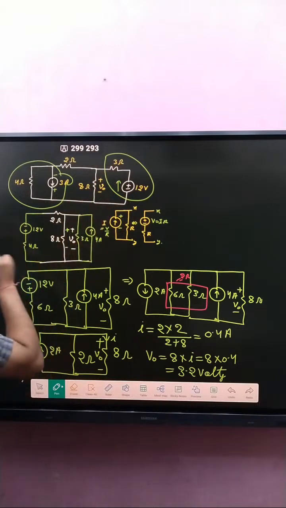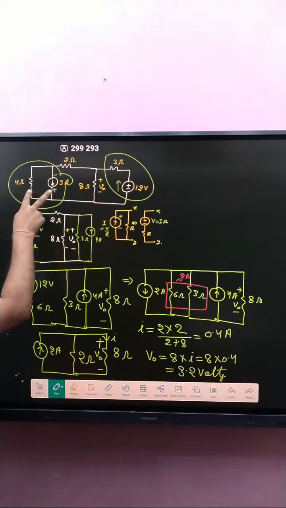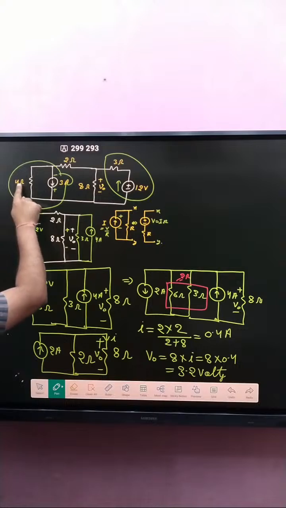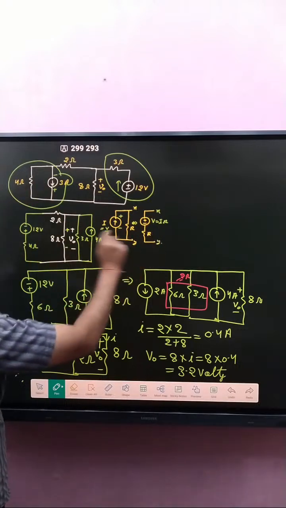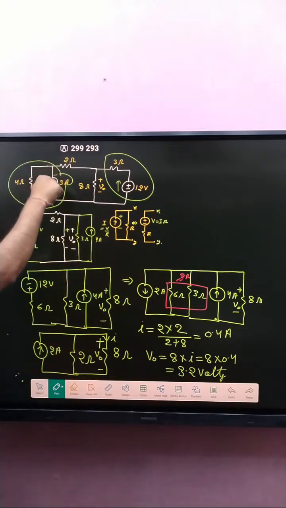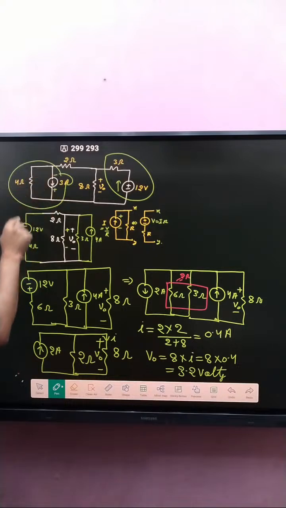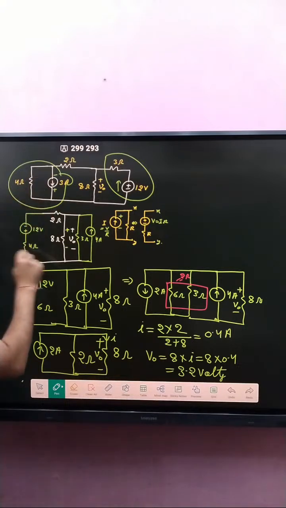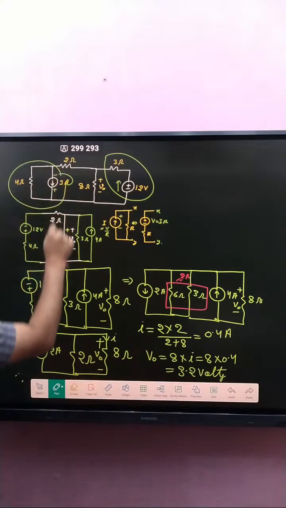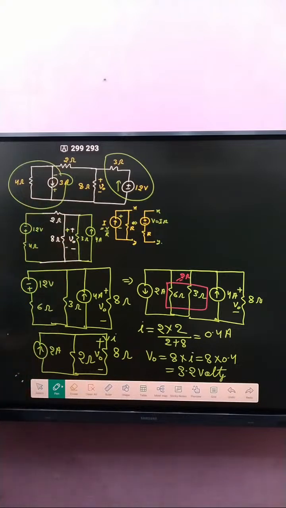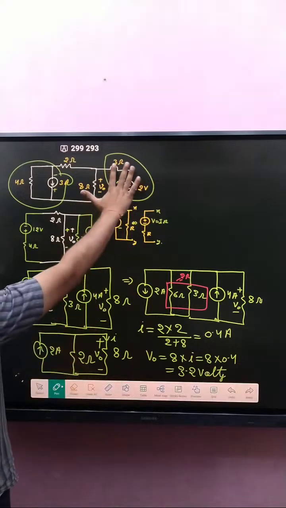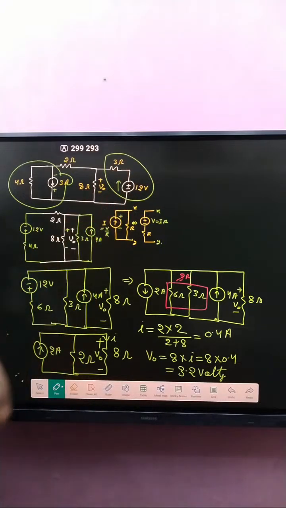Connect here. Now, if this one is converted into a voltage source, 4 into 3 is 12. The current direction is downward, which means that end is positive, and here negative. So 12 volt, and that is 4 ohm. Here 2 ohm, here 8 volt, here 8 ohm. After conversion, we got this.